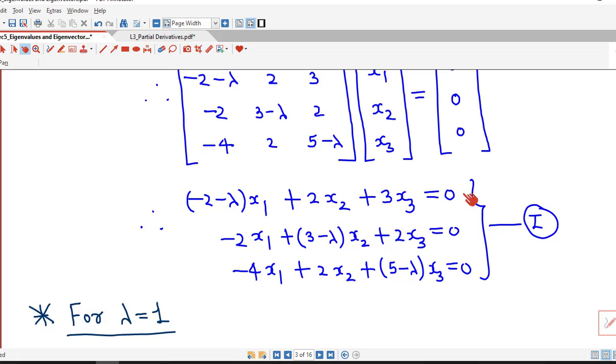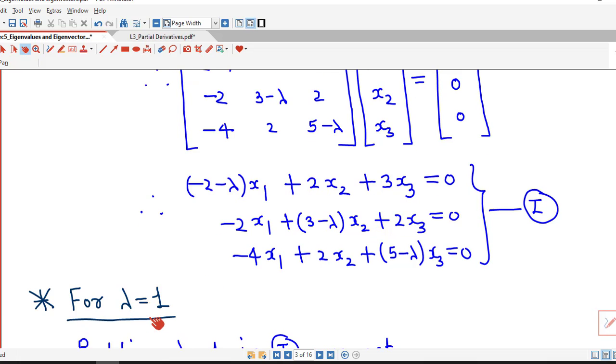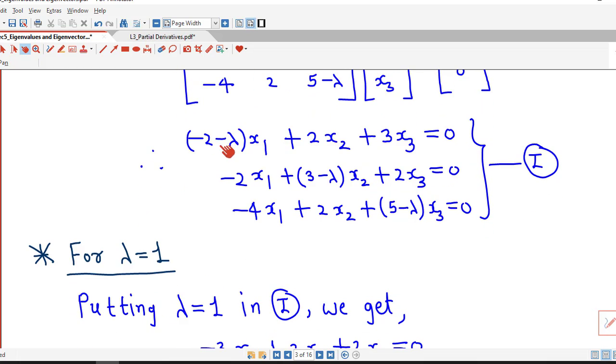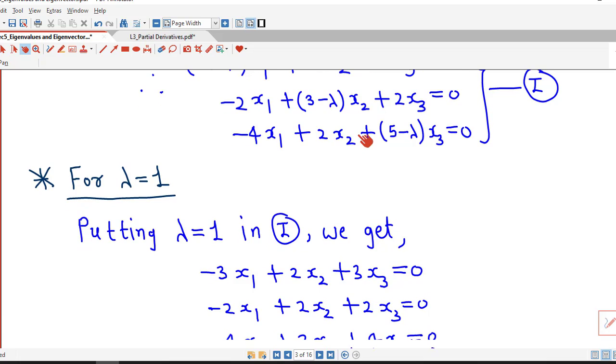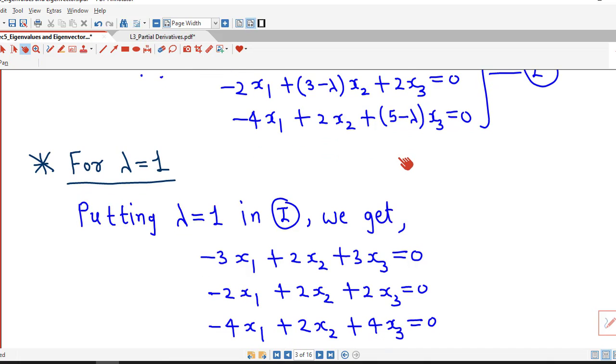First we solve this system for lambda equal to 1. If we put lambda equal to 1, the first equation becomes minus 2 minus 1, which is minus 3, x1 plus 2x2 plus 3x3 equal to 0. The second equation is minus 2x1, 3 minus 1 which is 2, x2 plus 2x3 equal to 0. And the last equation is minus 4x1 plus 2x2 plus 4x3 equal to 0.